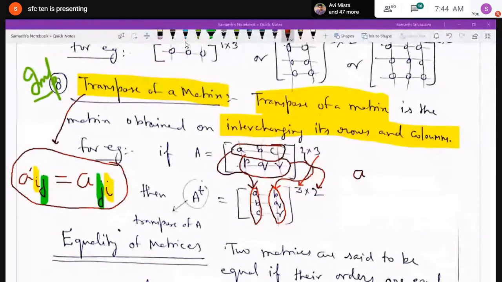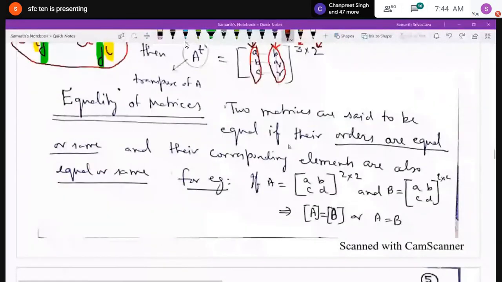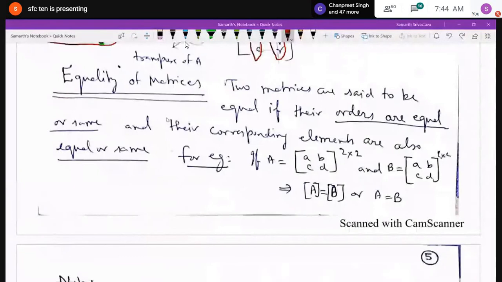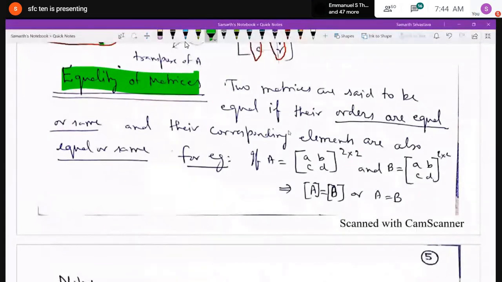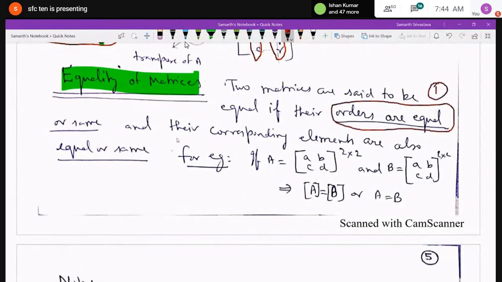Okay. Now talking about equality of matrices. Two matrices are said to be equal if their orders are equal or same. If their orders are the same, then you can equate their corresponding elements. The word equality means that they are equal, when their orders are the same and at the same time the elements are also the same, meaning the two matrices are exactly the same. Okay, they are called equal.